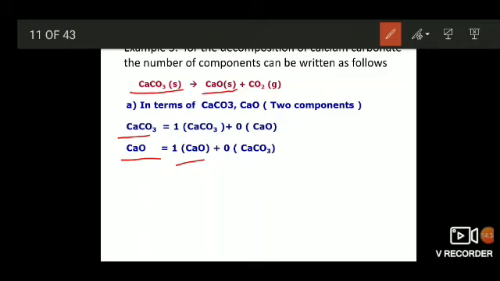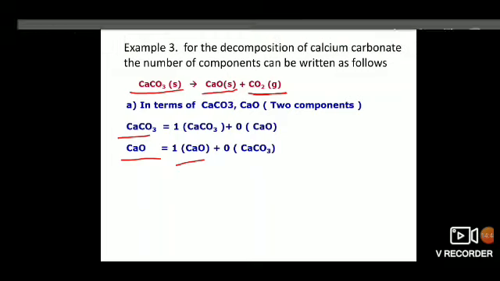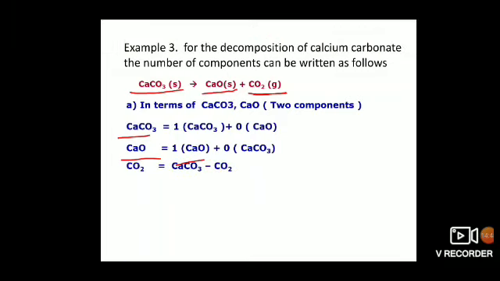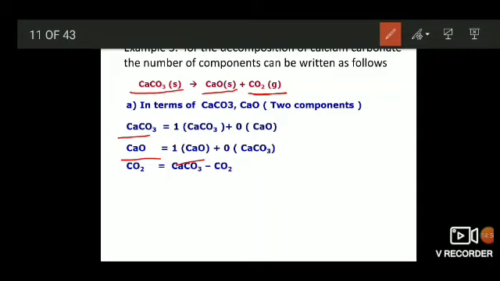Now, the third one. What is the third phase? CO2. We have to express CO2 in terms of CaCO3 and CaO in this way. CO2 can be expressed as CaCO3 minus CaO.